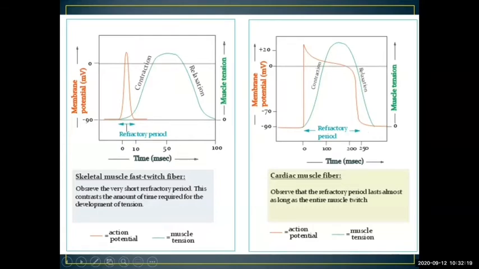In this manner, a cardiac muscle fiber always ensures that multiple action potentials are not occurring at the same time, which is called a muscle twitch.